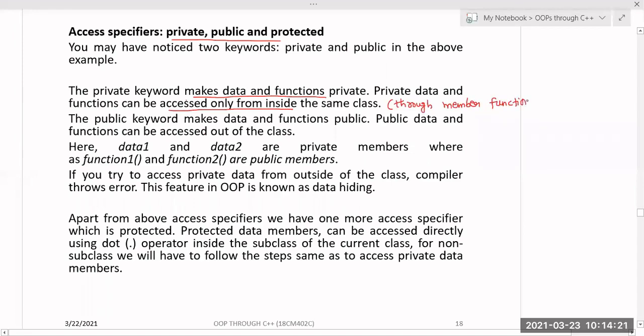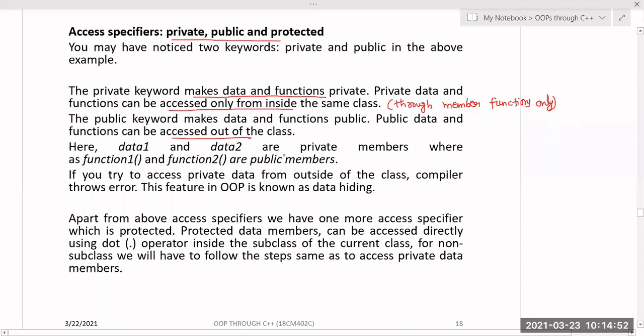The private data or protected data, generally now I am speaking about private. So both private data members and member functions can be accessed only from inside the same class, through member functions only. The public keyword makes the data and functions public; public data and functions can be accessed outside the class or anywhere. Within the class or outside the class, anywhere you can access this public data.